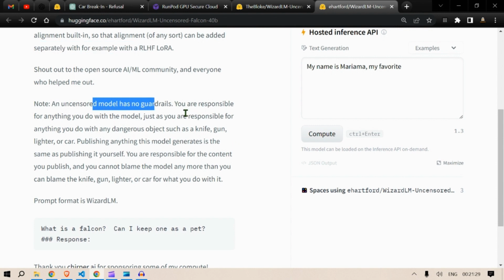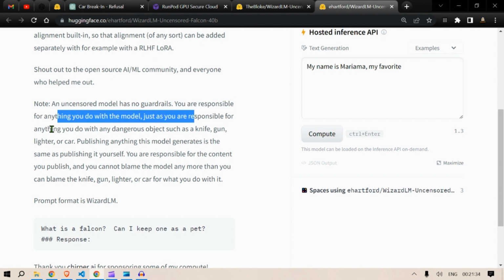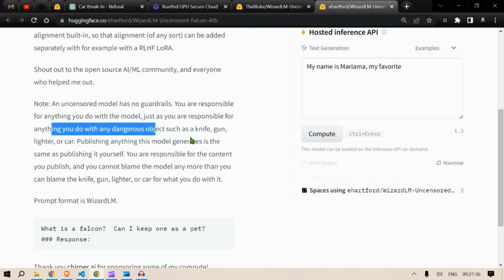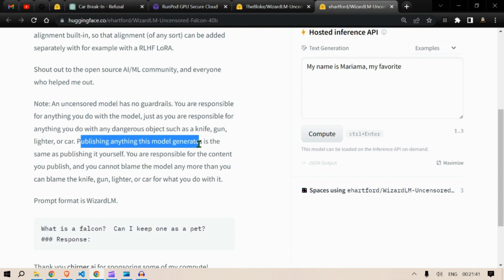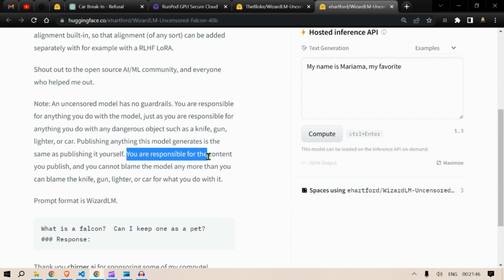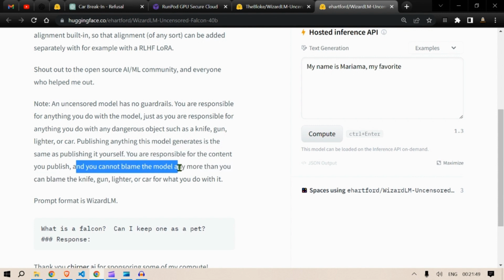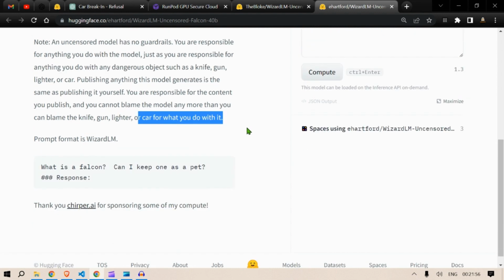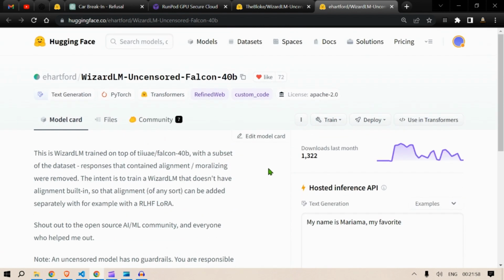You are responsible for anything you do with the models, just as you are responsible for anything you do with dangerous objects such as a knife, gun, lighter, or car. Publishing anything this model generates is the same as publishing it yourself. You're responsible for the content you publish, and you cannot blame the model any more than you can blame the knife, gun, lighter, or car for what you do. Okay, enough of that. So let us run the model.